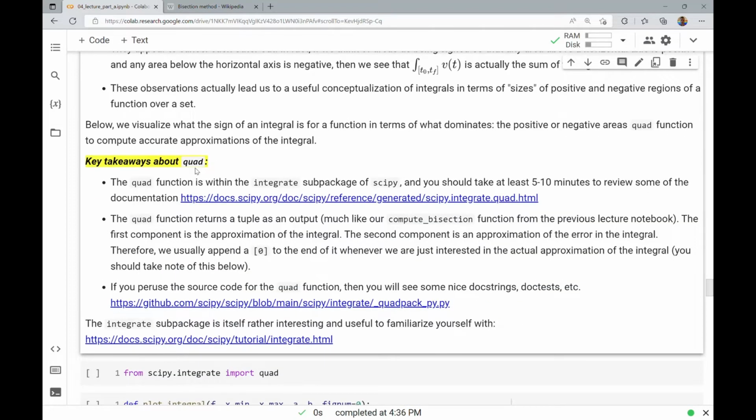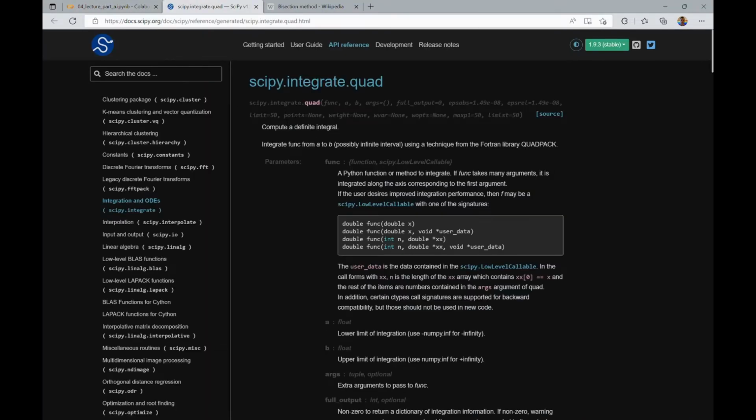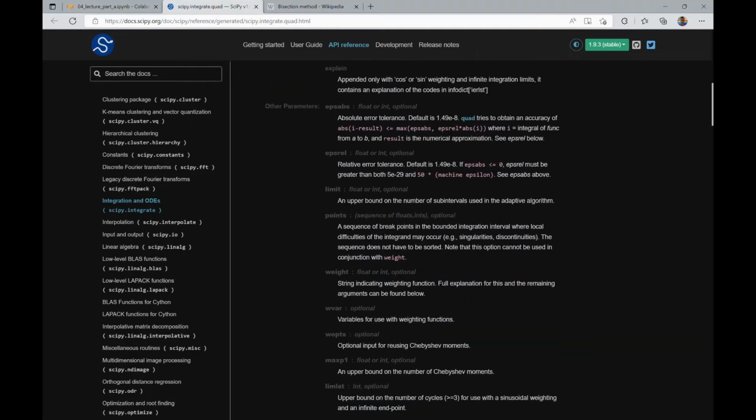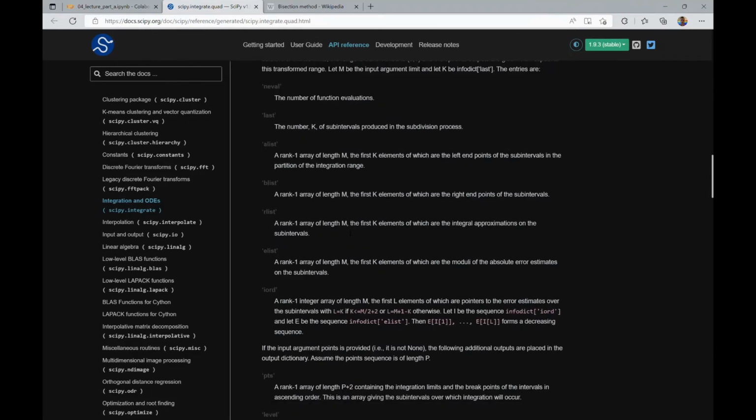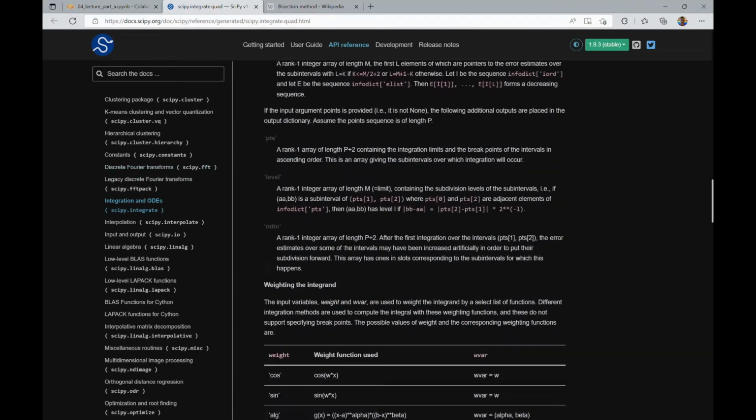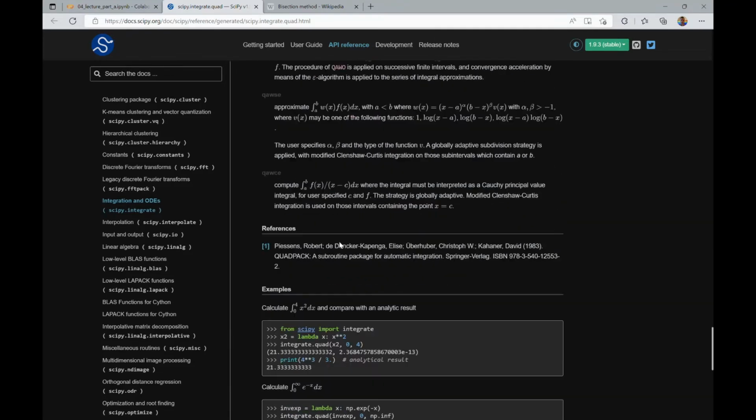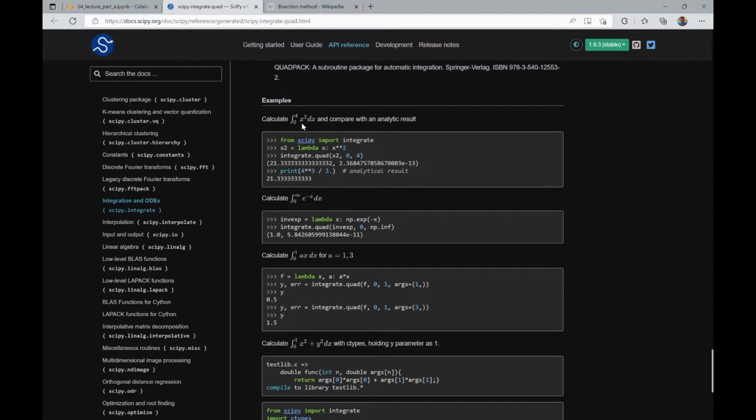So some key takeaways about quad. What is this quad I just mentioned? The quad function is within the integrate subpackage, a sublibrary of the SciPy library. You should take maybe 5 to 10 minutes to review some of the documentation here about the quad function and what it does in terms of integrals and how you set things up. There's all sorts of information you could read about SciPy, a lot of documentation, and lots of examples that show how to calculate.